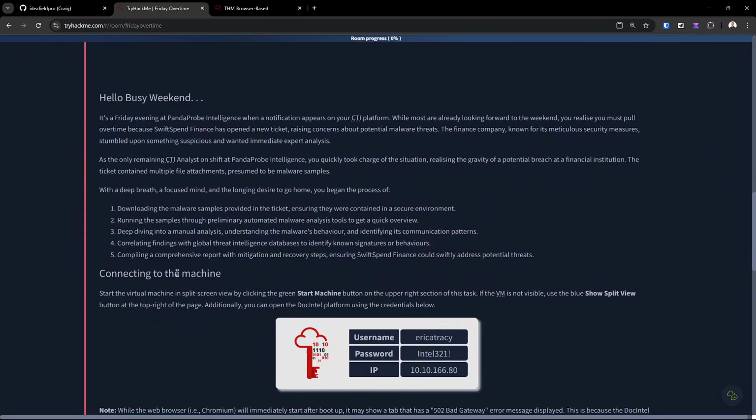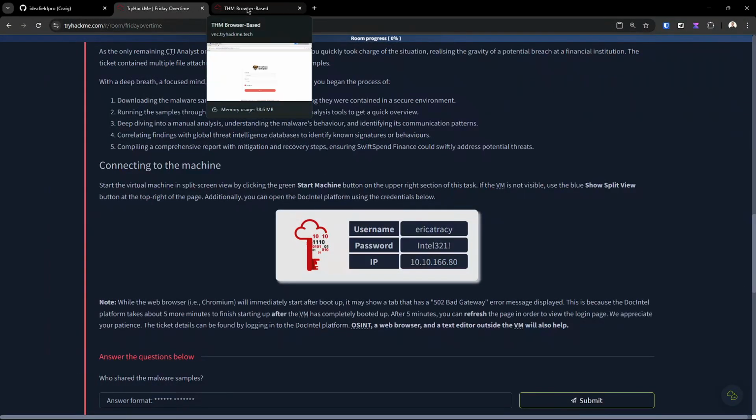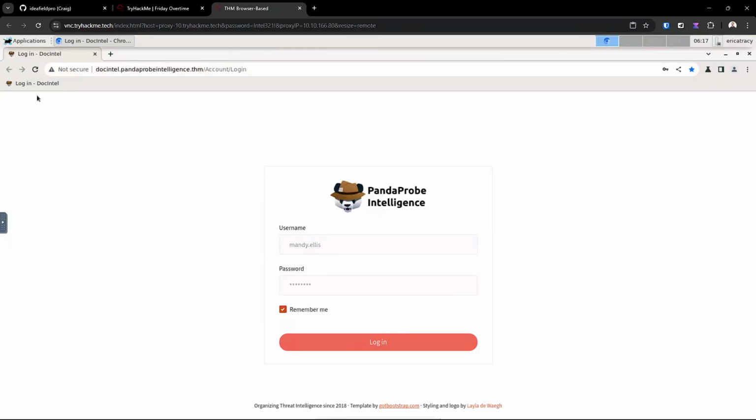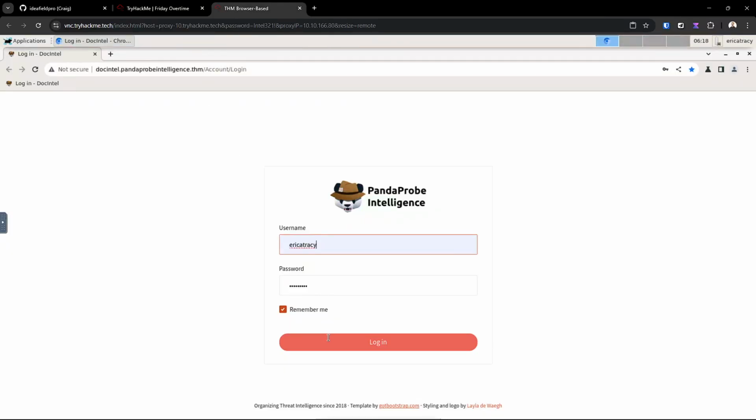All right, so connect to the machine. I've already done that. It took a little while to load up, and it takes a little time for Chromium to get you to this login screen. They do give you the credentials here in this little graphic. All right, so we're going to go ahead and log in.